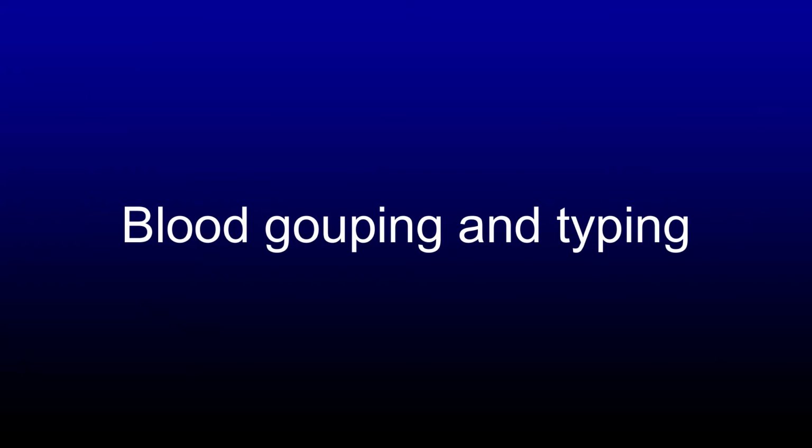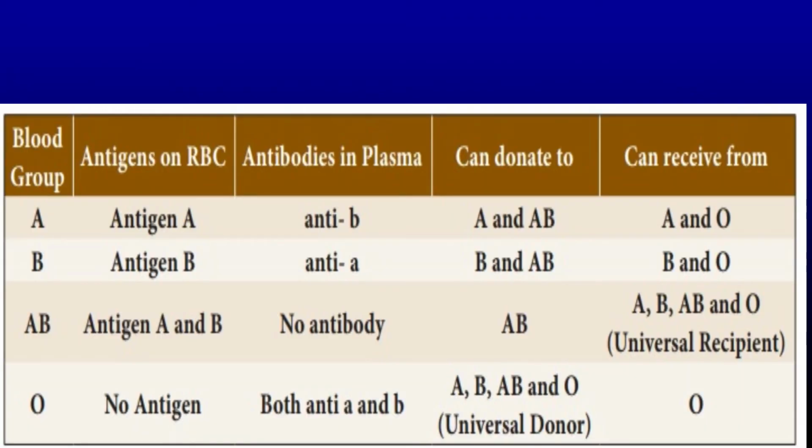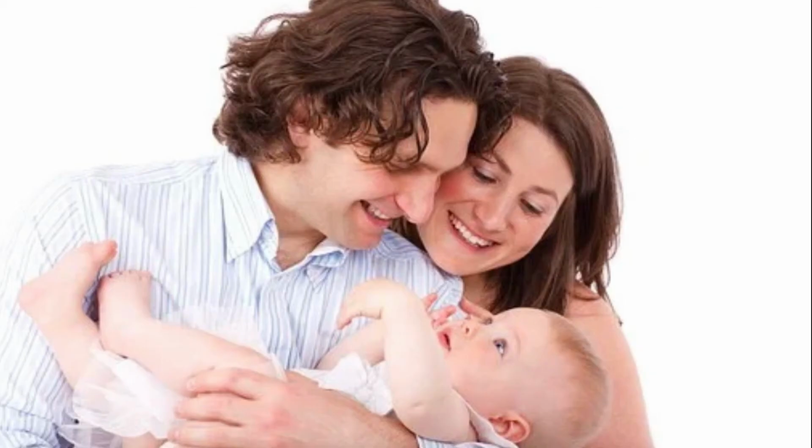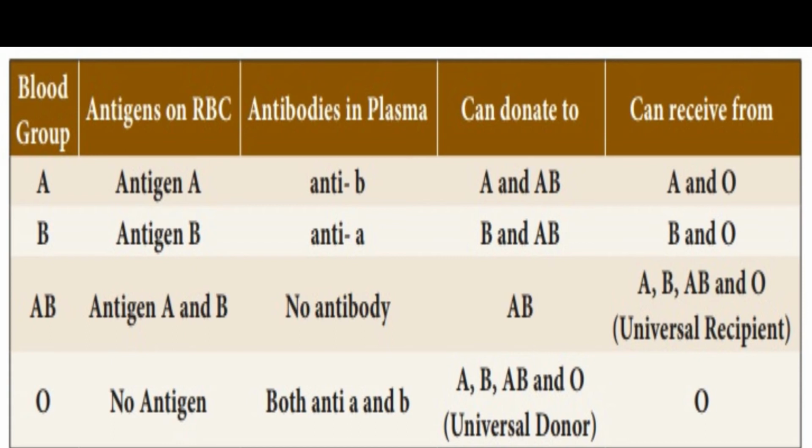There are 4 main blood groups: A, B, AB, and O. The blood group is determined by the genes inherited from the parents. Blood group A has an A antigen on the red blood cells with anti-B antibodies in the plasma. B blood group has B antigens with anti-A antibodies in the plasma. Blood group O has no antigens but both anti-A and anti-B antibodies in the plasma. Blood group AB has both A and B antigens but no antibodies.